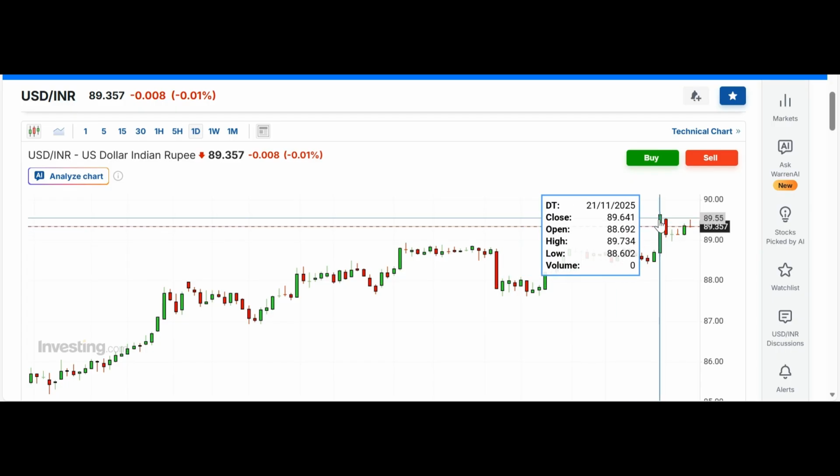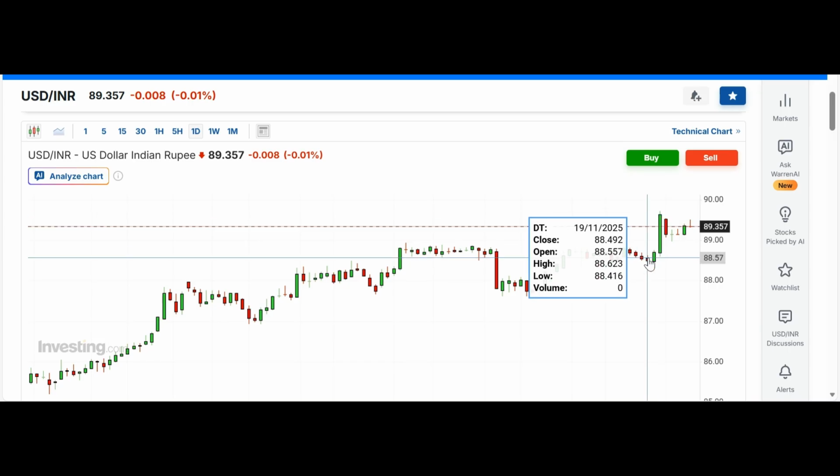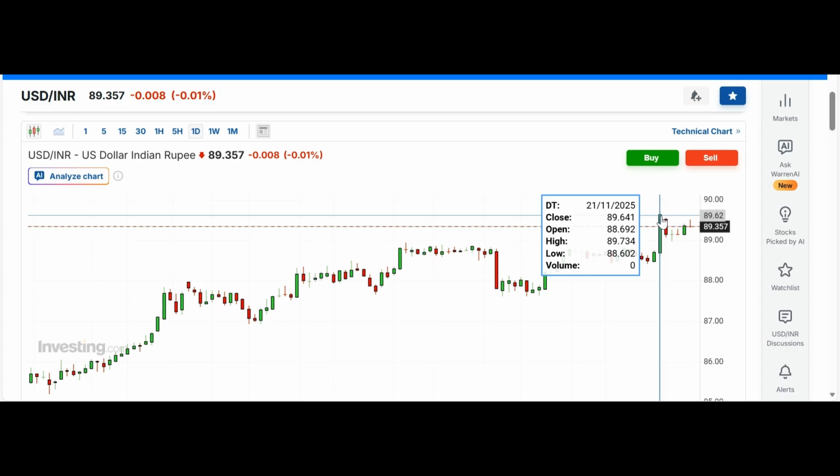You can see here it is mentioned in the box. It was 89.73 on Friday, and this was the highest level, meaning the lowest level for the Indian rupee against the US dollar.